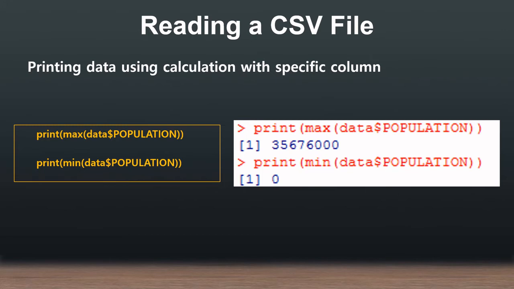Now reading a CSV, printing data using a calculation with a specific column. What we are doing is some simple calculation. For example, we wanted to see the maximum population inside that particular file. So print max of data and then the population field. So this is the maximum. Then the minimum population is 0 because inside that file there are certain cities where the population was not available. So it was available as a 0 and it's showing 0.